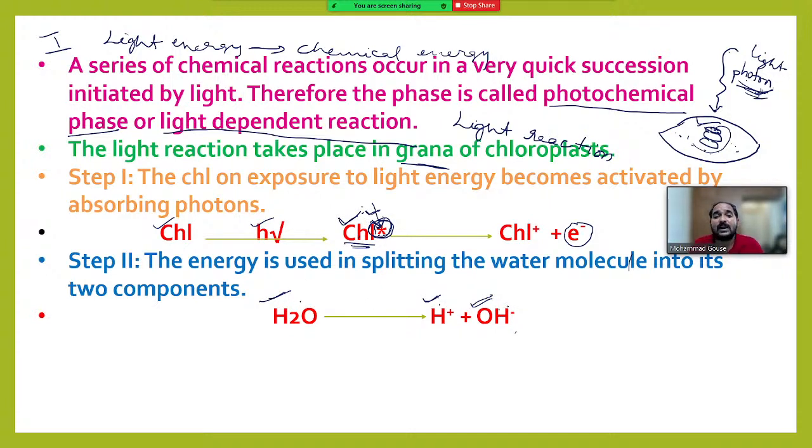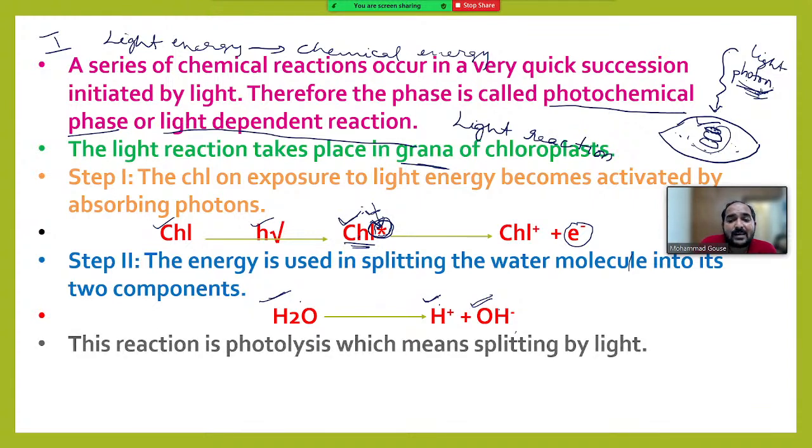Such a reaction we call photolysis. Photo means light, lysis means breakdown. Breakdown of the water molecule into H plus and OH minus ions by the light activated chlorophyll, we call photolysis. Actually, this process was first described by Robert Hill, so it is also called the Hill reaction.